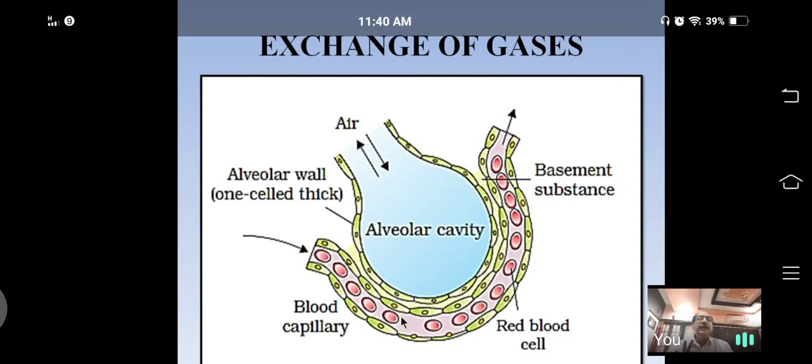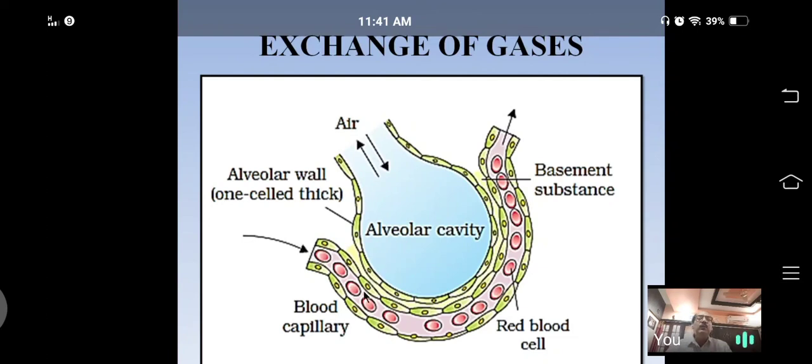The partial pressure of oxygen is very less in the blood of the capillary. What about in the air of alveoli? See here, this air of the alveoli contains more oxygen, means partial pressure of oxygen is high. What about carbon dioxide? Carbon dioxide concentration is less.